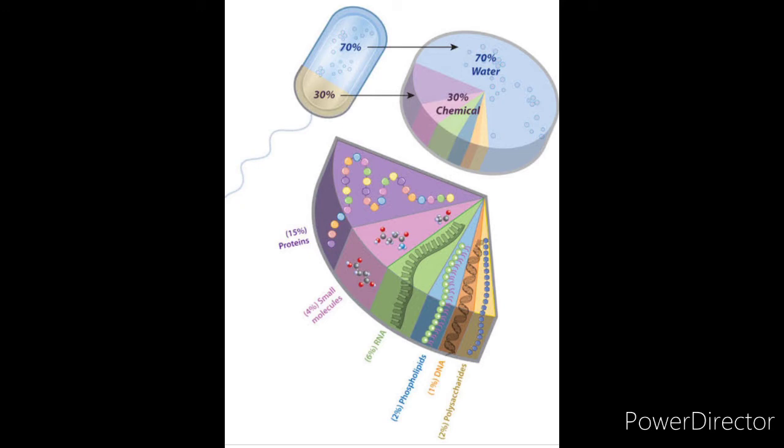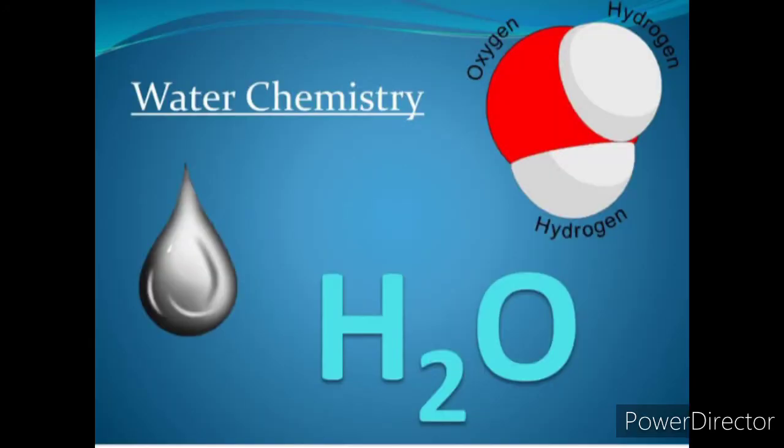So in a human cell, or any living cell, the major component is water. So water is an inevitable link. Our life on earth is linked to water. Now we are going to see the chemistry of water.